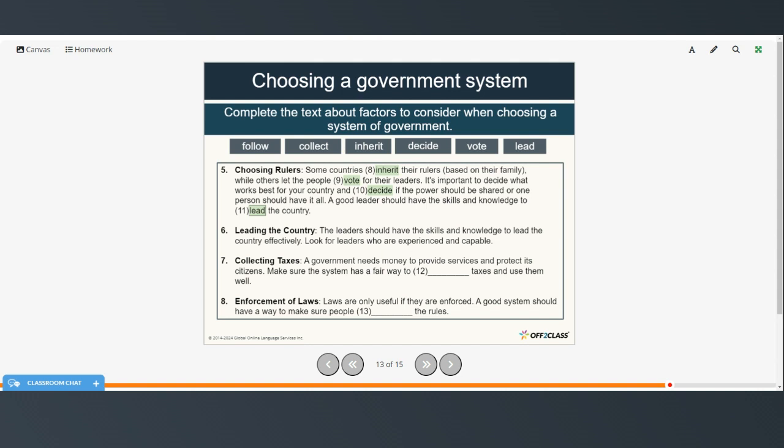Collecting taxes. A government needs money to provide services and protect its citizens. Make sure the system is a fair way to collect taxes and use them well. And enforcement of laws. Laws are only useful if they are enforced. A good system should have a way to make sure people follow the rules.